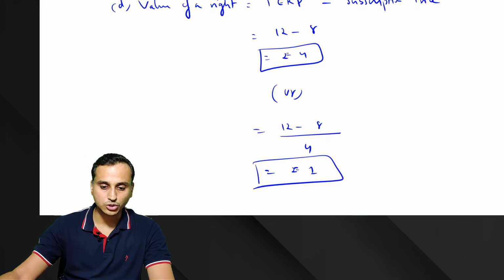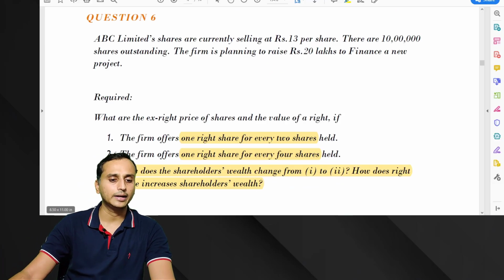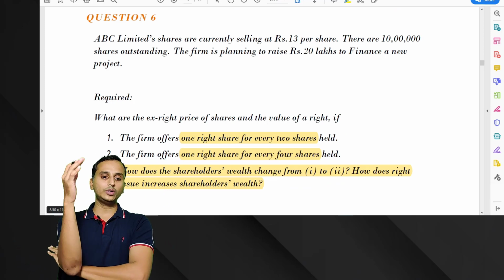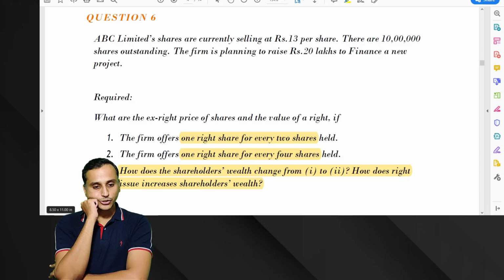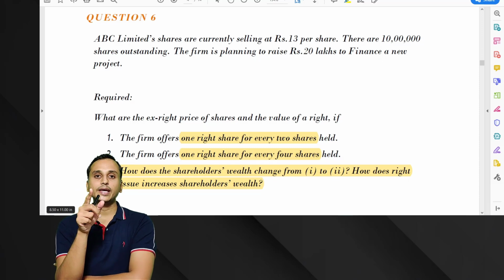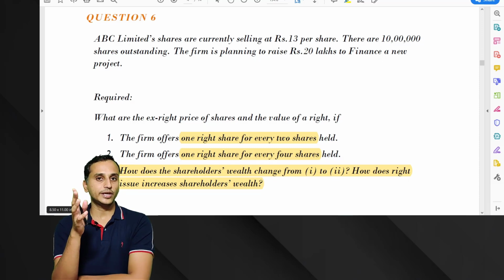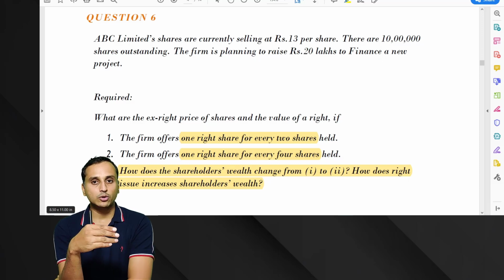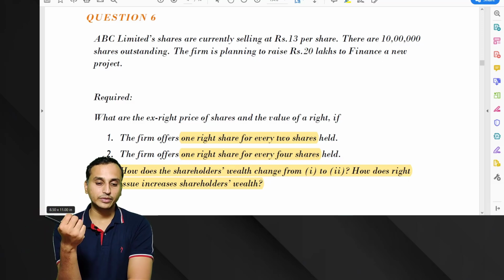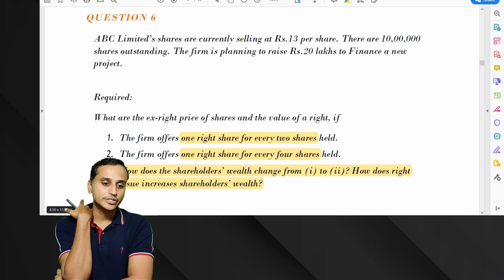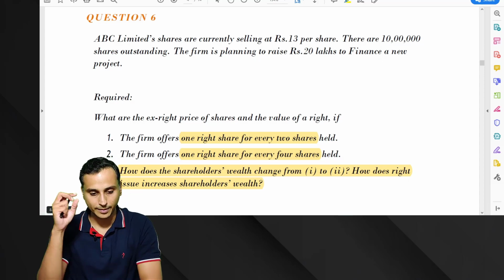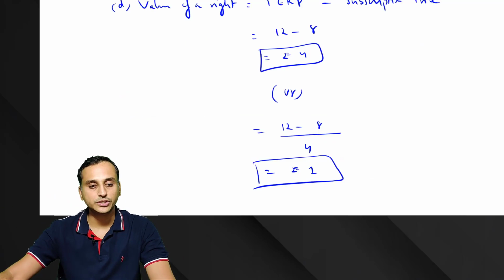So 2 parts of the question were completed. We have one more part pending. Third part, very important. Now what they're asking here is, how does the shareholders' wealth change from 1 to 2? And how does rights issue increase shareholders' wealth? That means they're asking, in the first case, when 1 is to 2 was the rights ratio, how much was the shareholders' wealth changing? And in the second case, when the rights ratio was 1 is to 4, how did the shareholders' wealth change? And how does rights issue increase shareholders' wealth generally, they are asking. Okay, let's see how the shareholders' wealth changes because of rights issue.